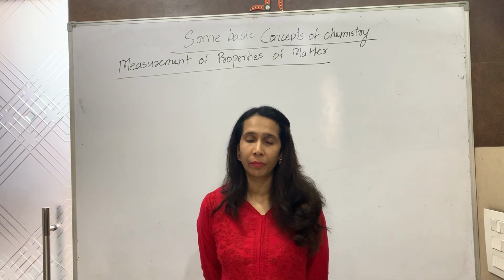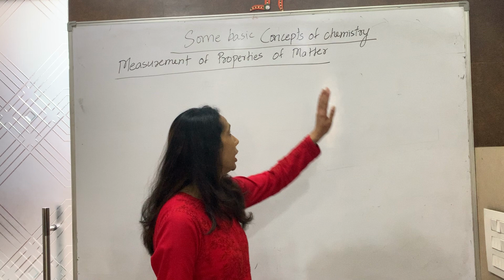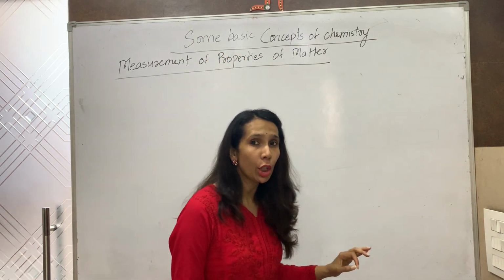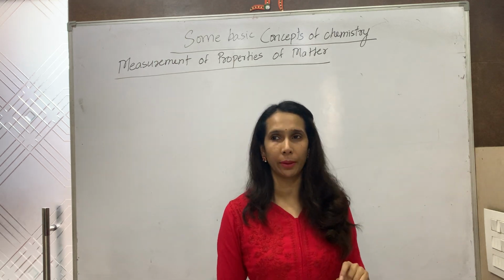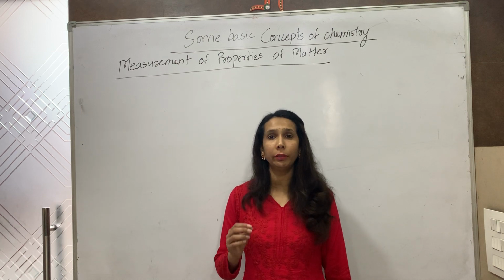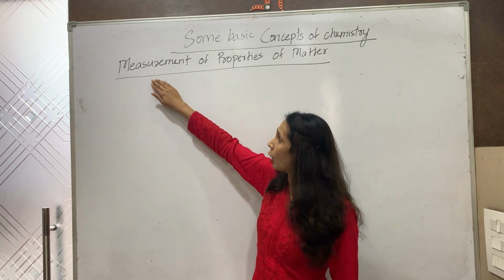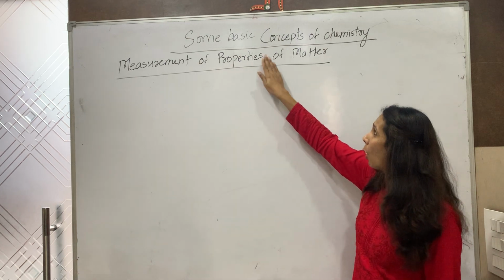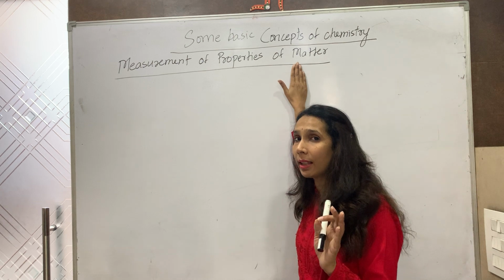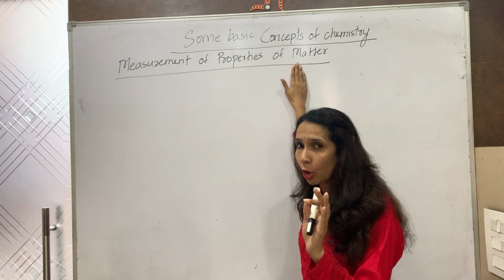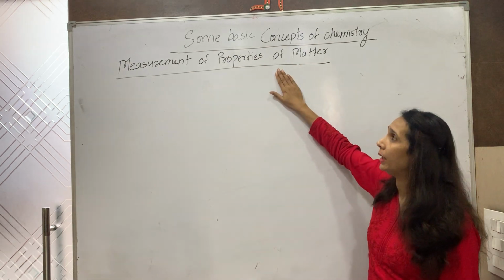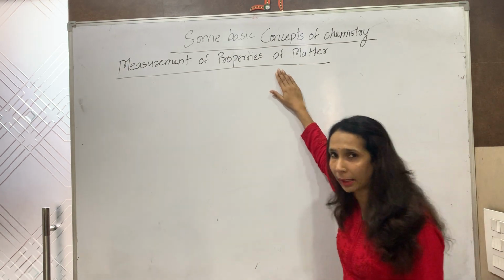Good morning, students. Last class, in the first chapter of chemistry, some basic concepts of chemistry, we have finished with the classification of matter, the physical classification as well as the chemical classification of matter. Now in this session, we will be starting with the measurement of properties of matter. You know that chemistry is the study of the structure, properties and composition of matter. So now we are doing the measurement of properties of matter.